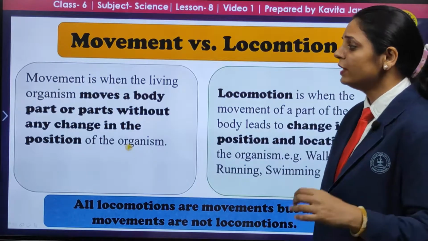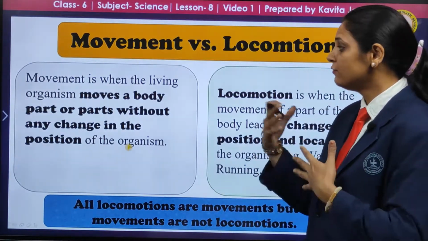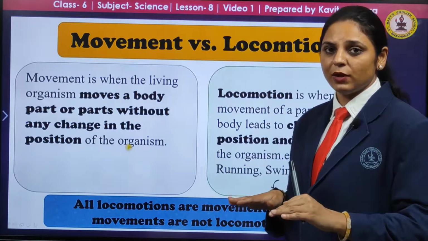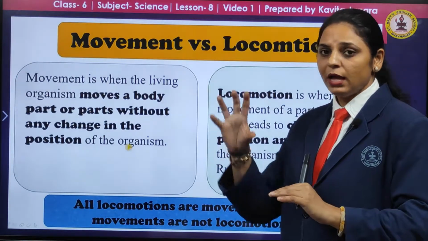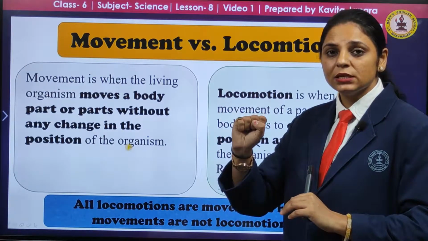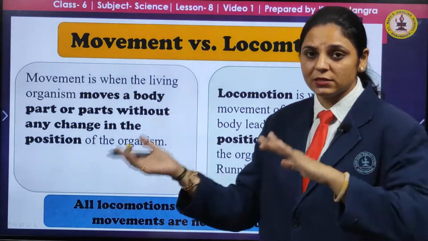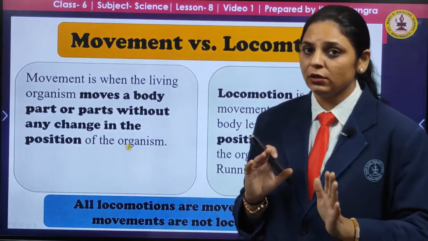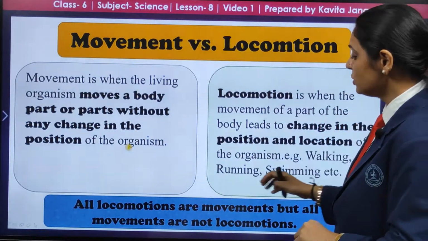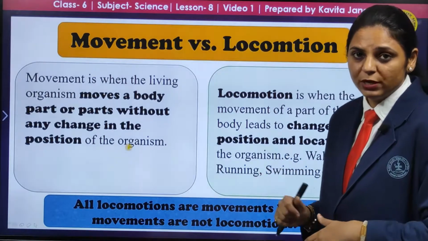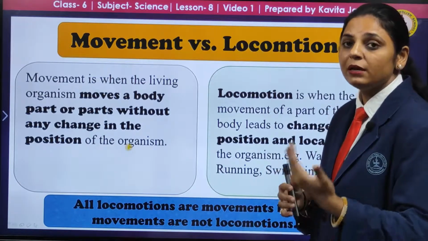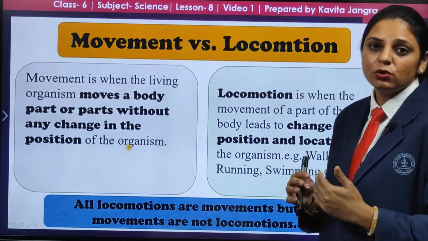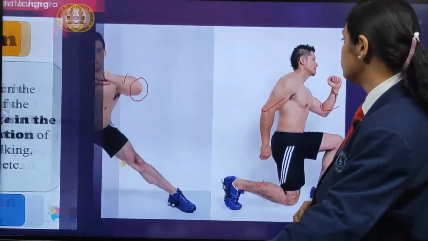The movement of a living organism, of different parts of the body without any change in position, being standing at one place, I am moving my head here and there, I am moving my hand, this is a movement. If I change my place, I move from this place to this place, this is locomotion. Locomotion can be called a movement also because movement occurs there. But a movement we can't consider as locomotion because in a movement there is no change in the position.